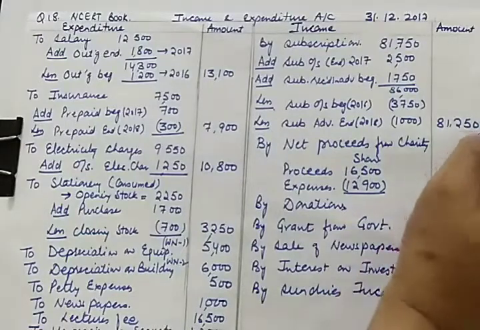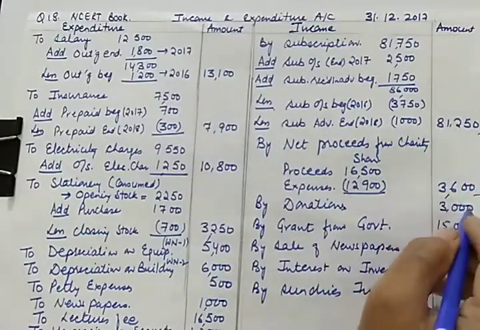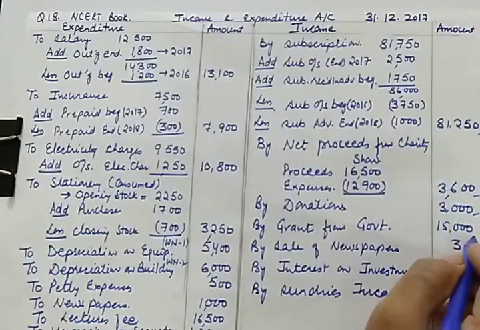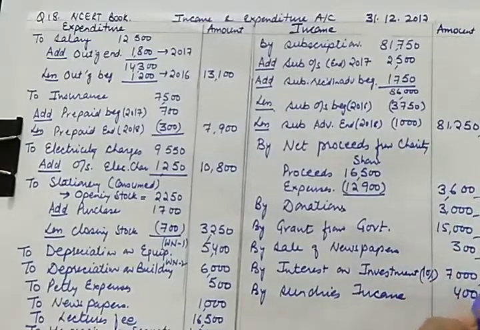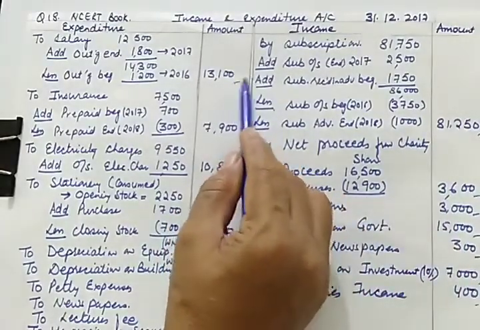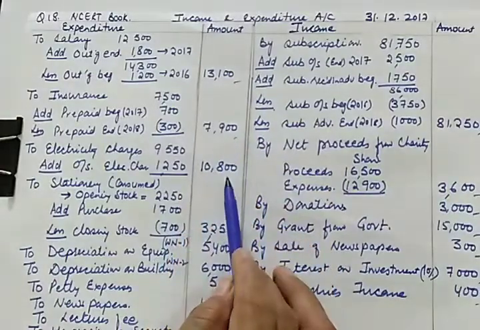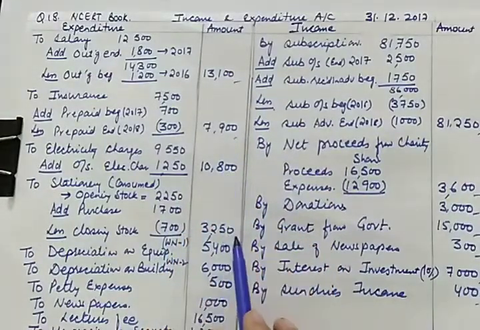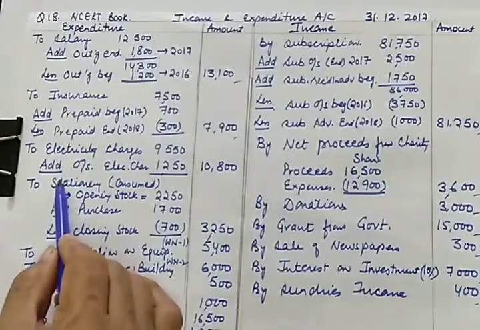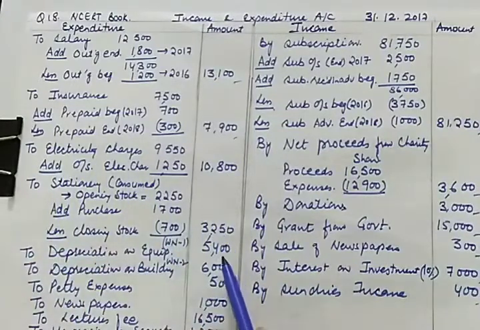Subscription, then 3,600 for net gain, donation, grants, government, 300, 7,400, and here salaries 7,900, insurance, electricity charges 3,250, stationery purchased, consumed, then 5,400, 6,500 as petty expenses, 1,000 newspaper, and 16,500 as lectures fees, honorarium to secretary.